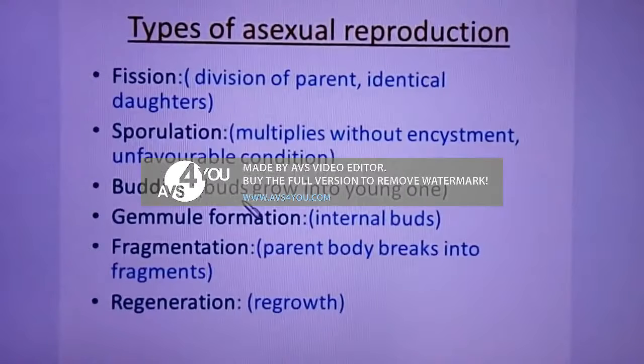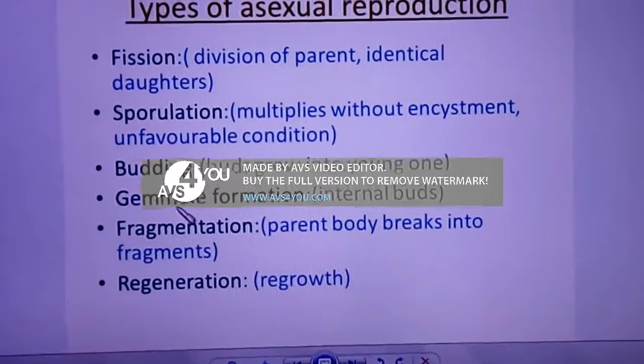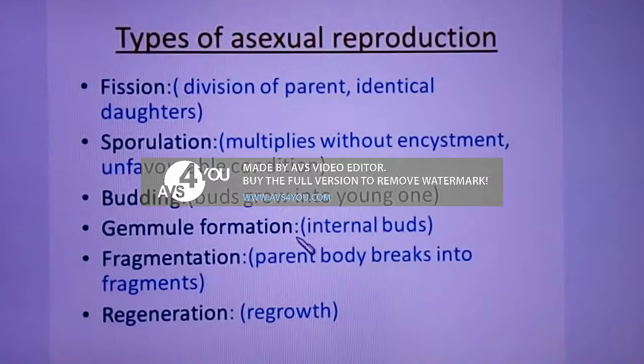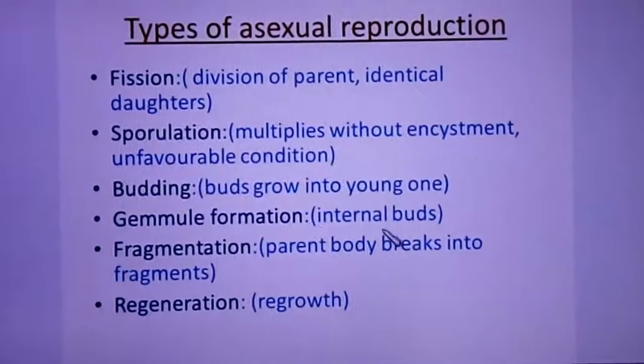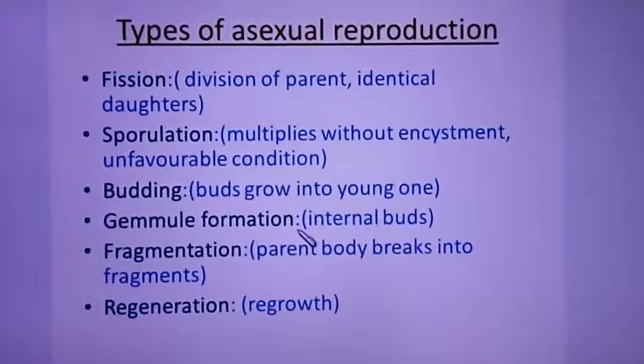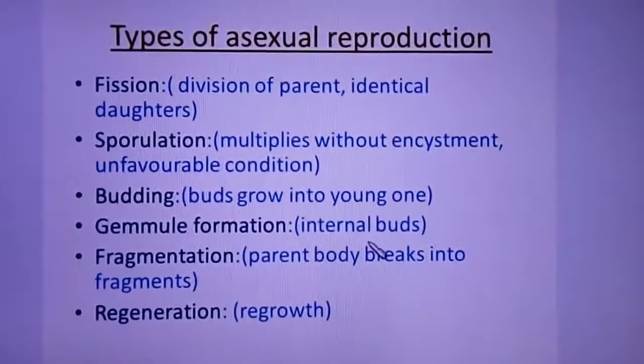The next method is budding. You have all learned budding from your lower classes, that is budding in Hydra. The same budding is repeated here. Budding is an outgrowth seen on the parent body that detaches from the parent body and grows into an independent organism when it matures. That process is budding. Next one is gemmule formation. Gemmule formation is more or less like budding, but in budding the bud is seen on the external surface of the parent body, whereas gemmules act as internal buds.